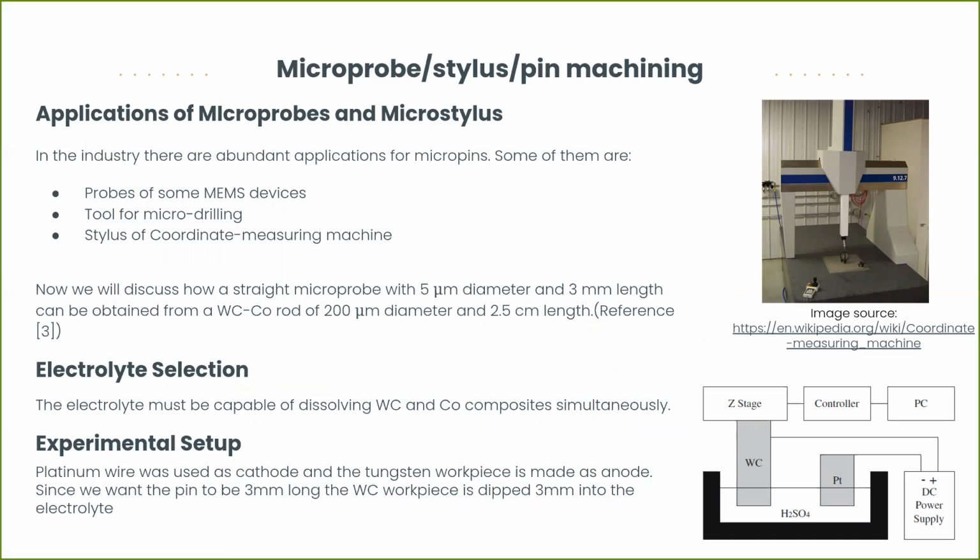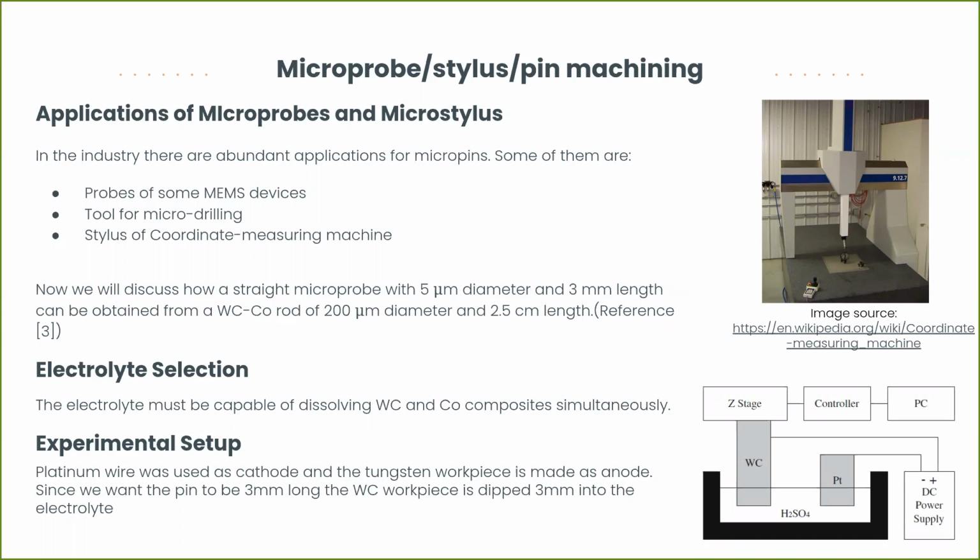So where are these microprobes and microstyluses used? The microprobes are used in MEMS devices. MEMS devices are basically micromechanical and microelectronic components made together in a chip. Micro styluses are widely used in a machine known as a coordinate measuring machine. You can see the image of that machine towards the right. It is basically a machine which measures the geometry of physical objects by sensing discrete points on the surface of the object with a stylus.